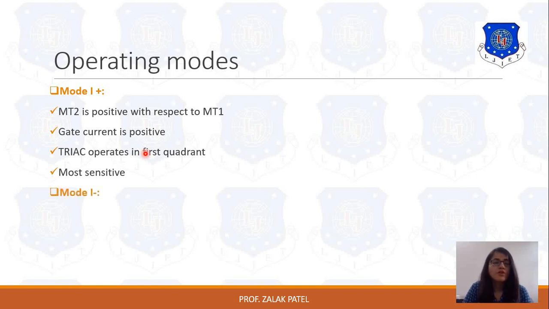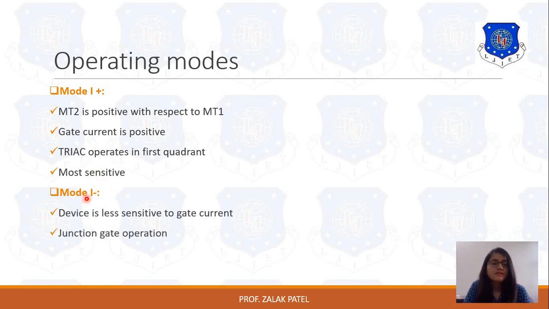Next is mode 1 minus. Mode 1 minus means again operation in the first quadrant, meaning MT2 is connected with the positive terminal and MT1 is connected with the negative terminal. Again MT2 is greater than MT1. Here mode 1 minus means the gate current is negative in this case.